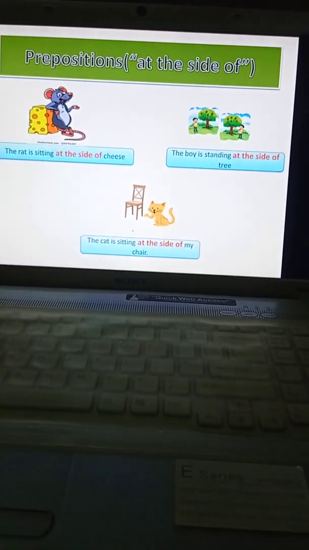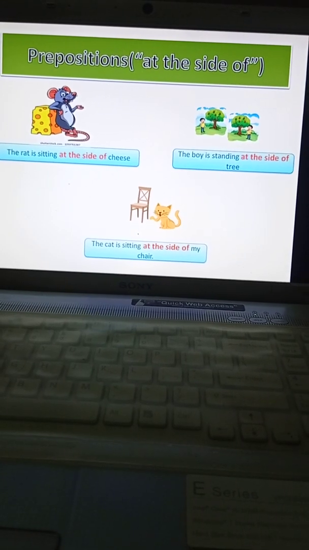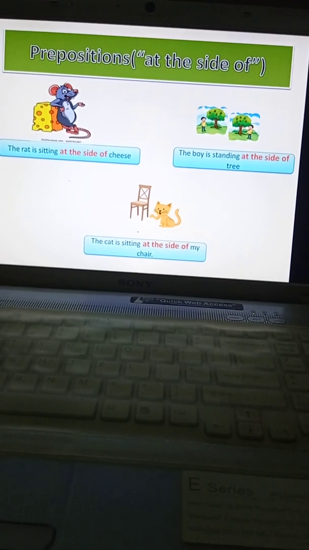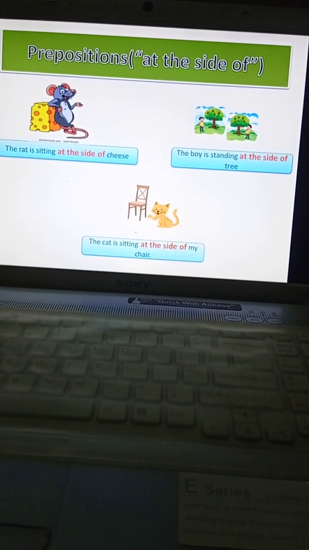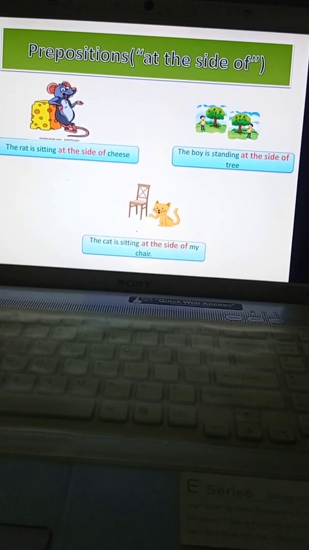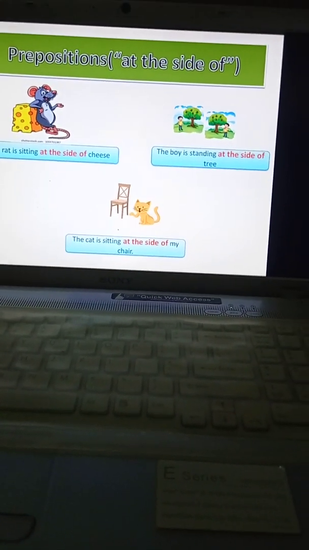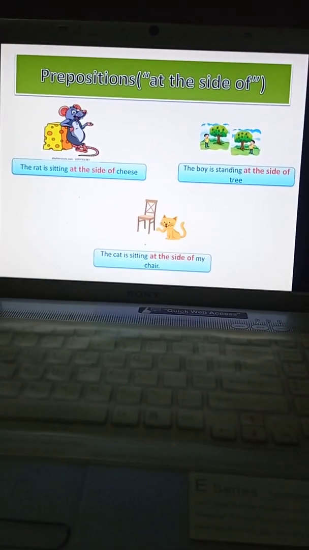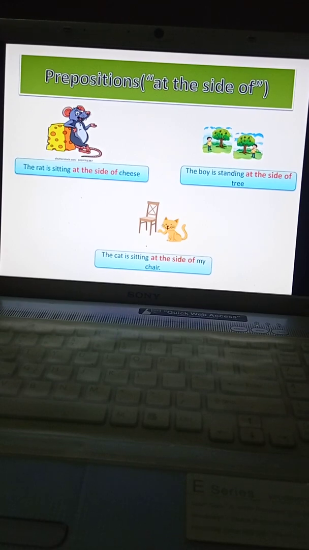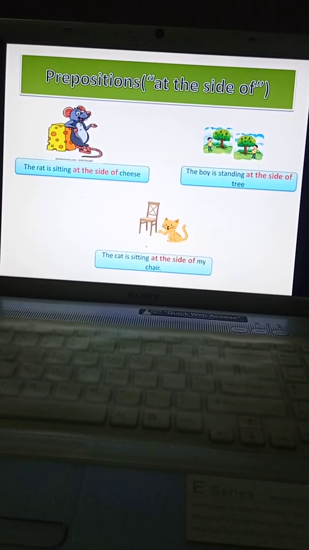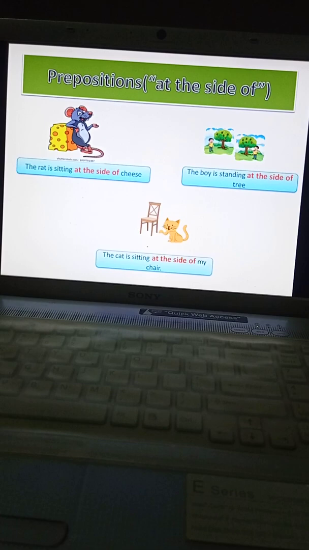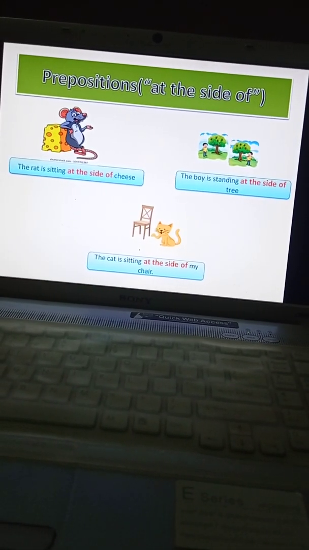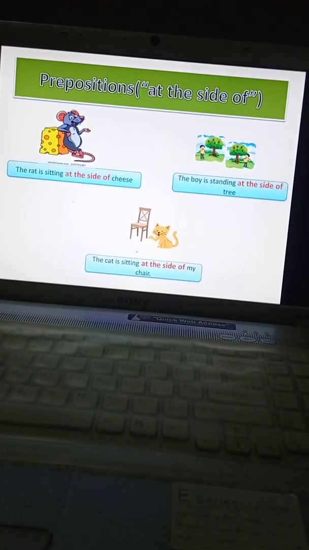So children, this is all about today's topic. How many prepositions are there, children? There are a total of 6 prepositions which we have studied today. They are in, on, under, near, in front of, and at the side of. So children, today you have to observe this picture at your home, and you can have one interactive example session with your parents, and you can talk by making use of these prepositions, children.